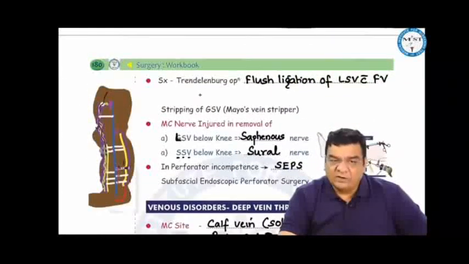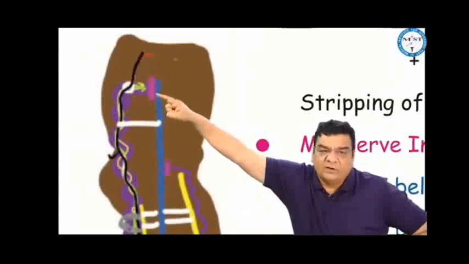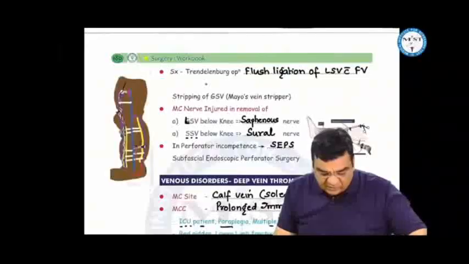We were doing surgery also for varicose veins, which was the Trendelenburg operation. In Trendelenburg operation, we were ligating the long saphenous vein as close as possible to the femoral vein. This is flush ligation of the long saphenous vein, and then with the help of a stripper, we were stripping the long saphenous vein.